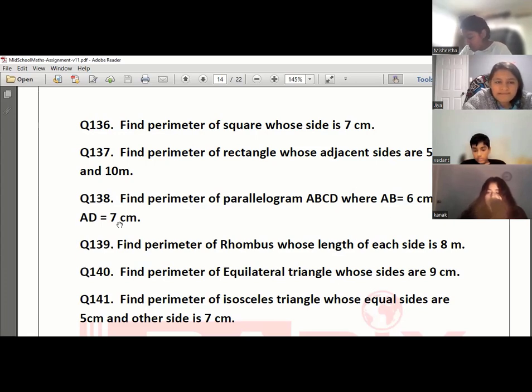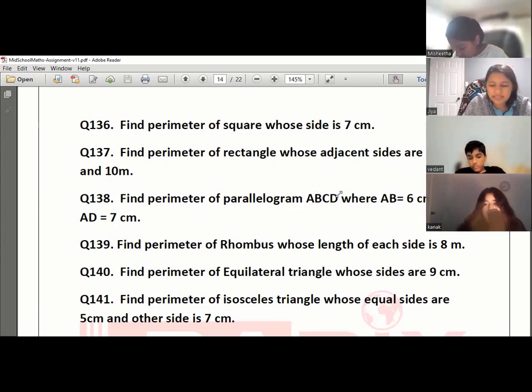Now AD is 7. Which side is opposite to AD? BC. How much will that be? 7. Can you find perimeter now? You know all the 4 sides. So what I did was I did AB equals 6 plus 6, and then I did AD and then I did CD and I got 39 centimeters. So we have to do all four sides, right? Two sides which are opposite are equal. Perfect. So clear now, Jia? Okay. Any other doubt?